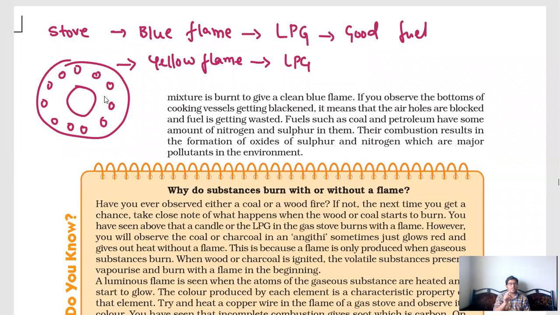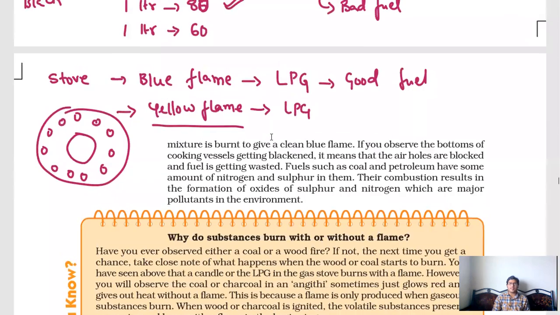So whenever you observe a yellow flame, turn it off. After it becomes cool, take that burner and clean those holes, insert it again, turn it on and light it. Definitely you will get a blue flame. And if it is completely yellow and you place a vessel on the stove to boil milk or something, you can definitely observe black soot formed under the vessel.